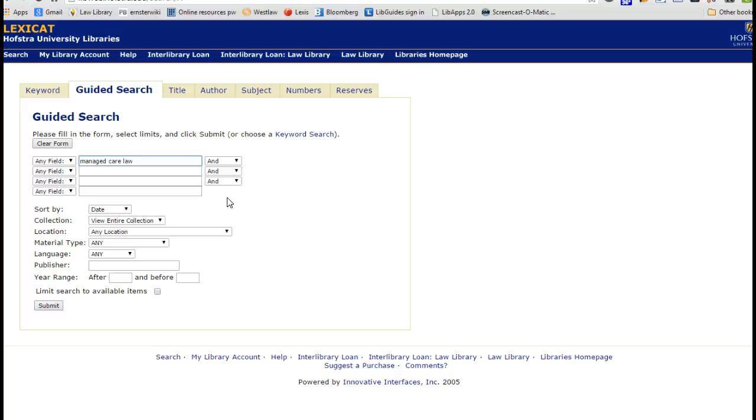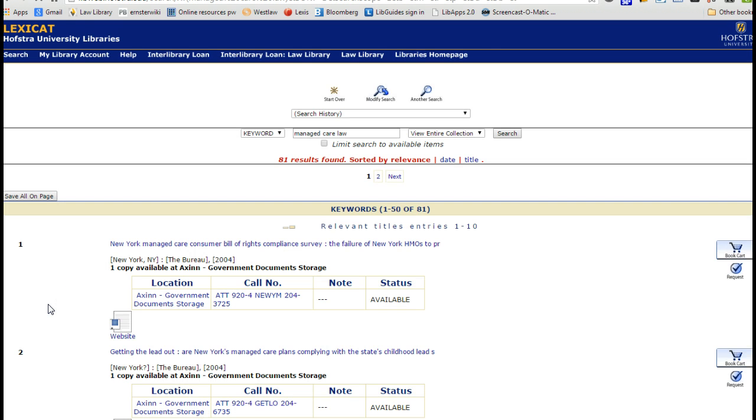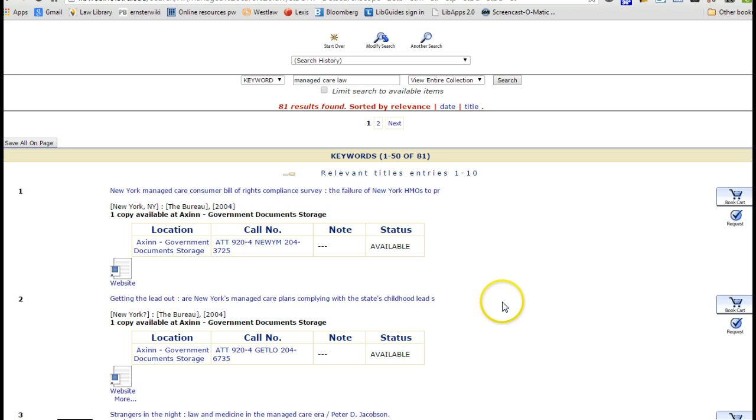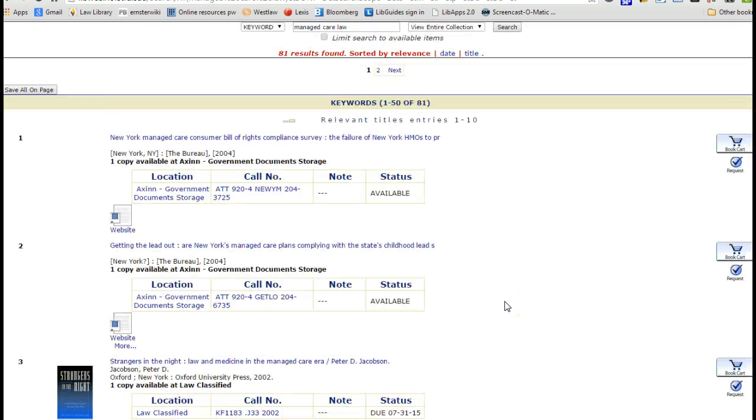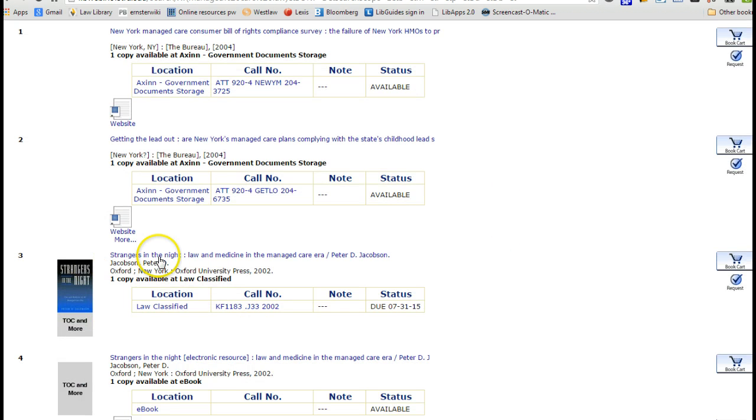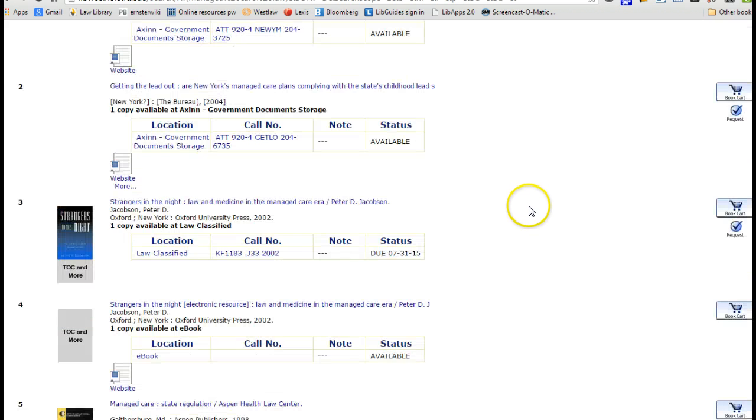combination of search terms. So let's try managed care law and do a search. And what we see, a bunch of results. The first couple of titles may be a little too specialized for us, but the third title, kind of funky in the beginning, Strangers in the Night, Law and Medicine in the Managed Care Era. So that might be really useful.